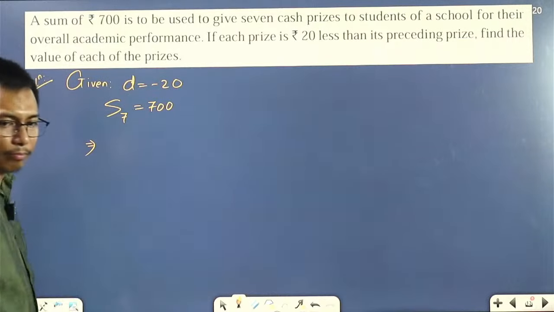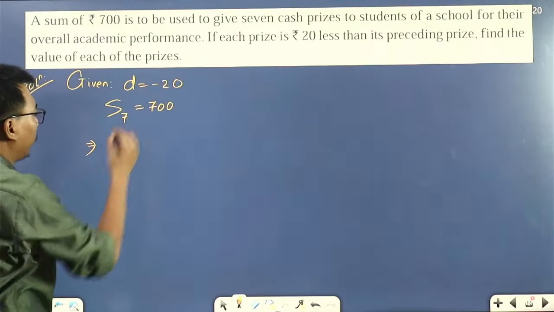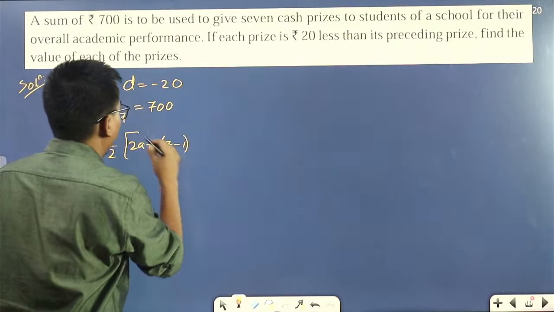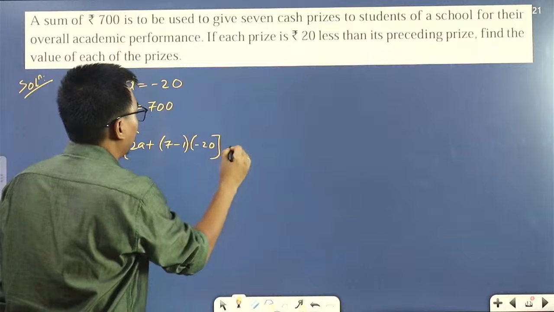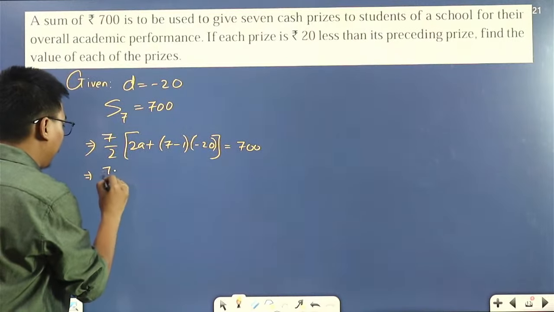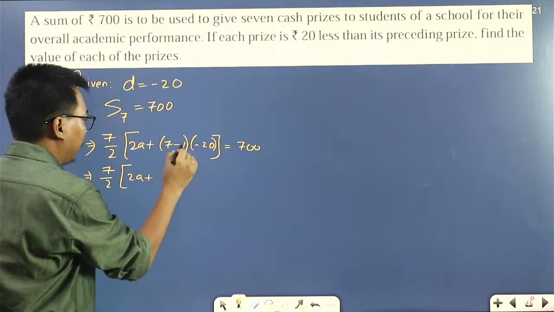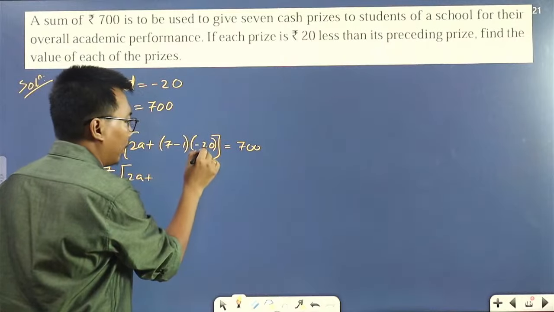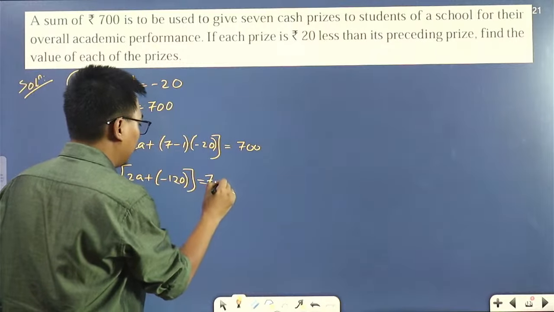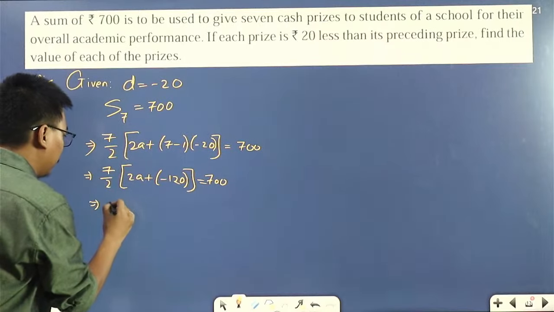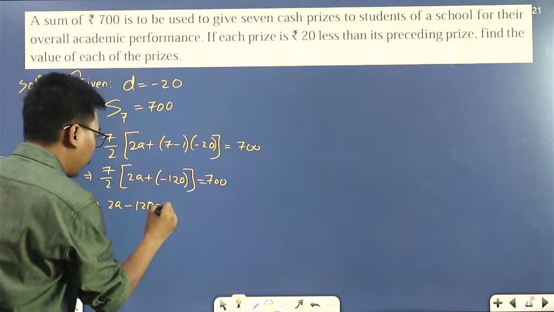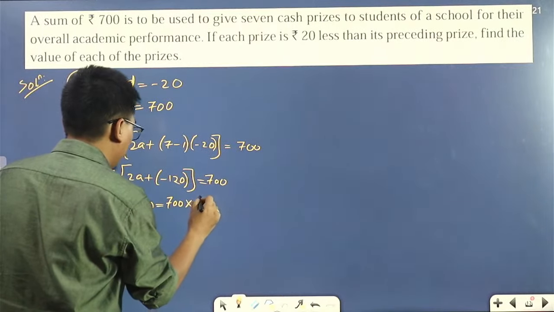I think you can solve this on your own. Okay, let's solve. 7 by 2, 2a plus 7 minus 1 times D. What's the value of D? Minus 20. So we'll have 700. Then 7 by 2, 2a plus 6 into minus 20, which is minus 120, equal to 700, which implies 2a minus 120 equals 700 into 2 by 7.